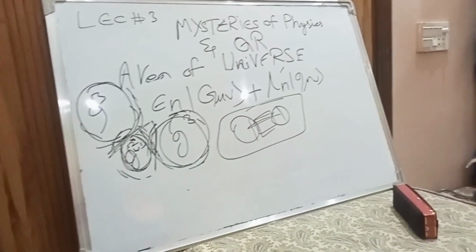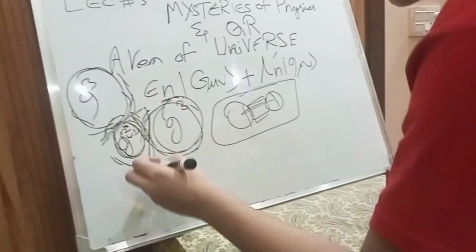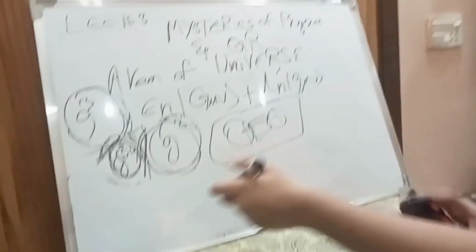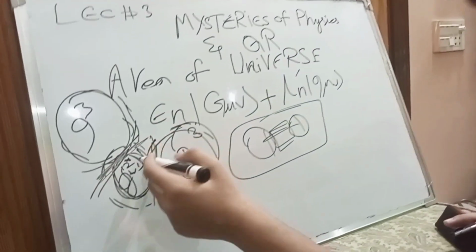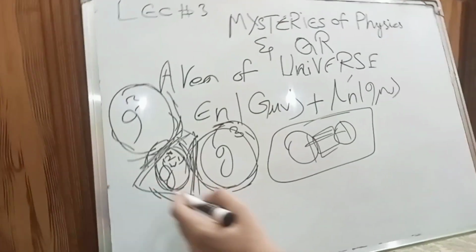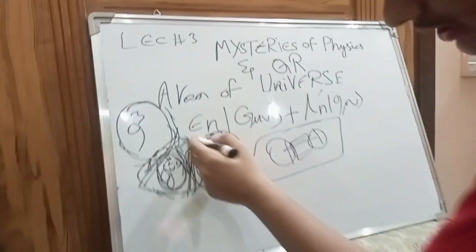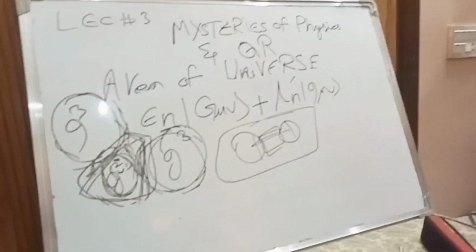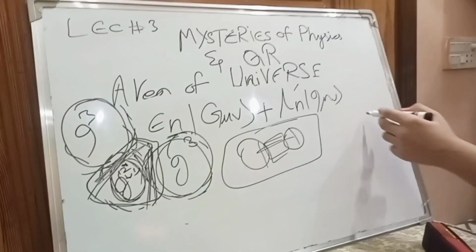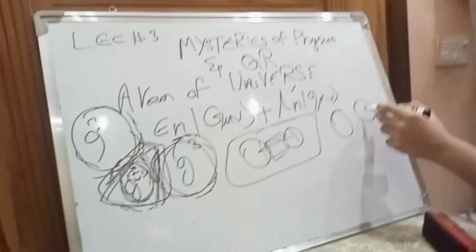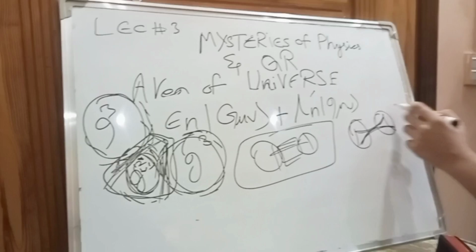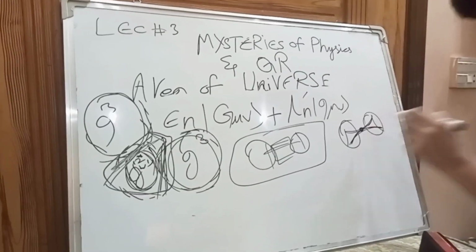But then, what is dark energy? If these gravitons, in different dimensions and different energy levels, are binding it and increasing the amount of gravity here, then what is dark energy? So, dark energy is nothing but the combining phenomenon of two gravitons with each other through a black hole.